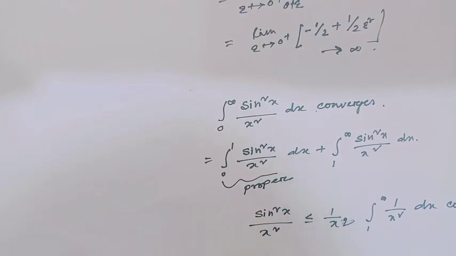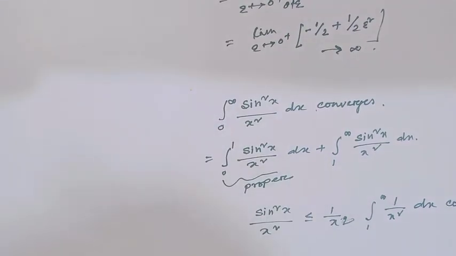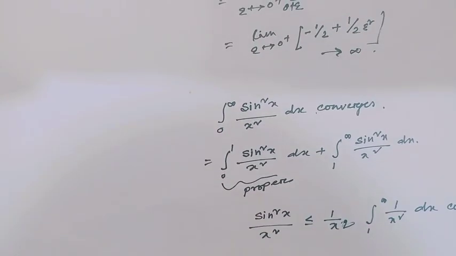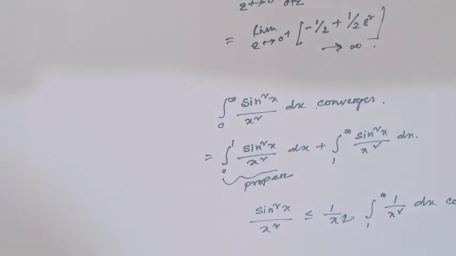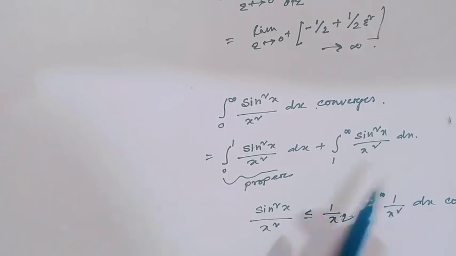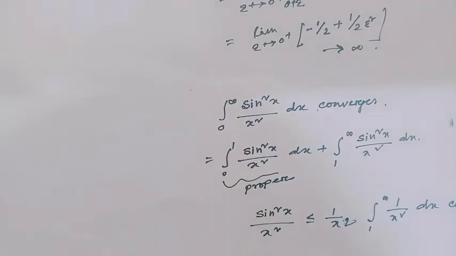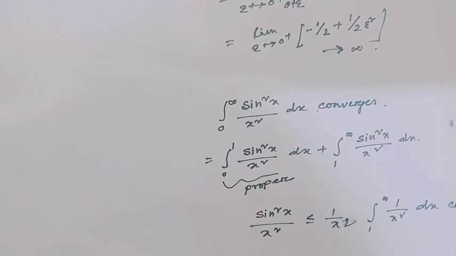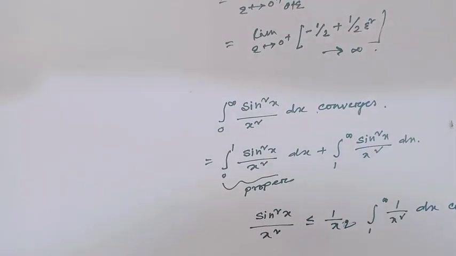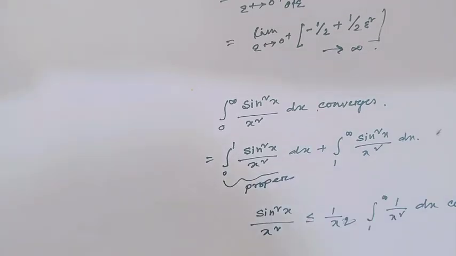Integration 0 to infinity of sin square x over x square dx is convergent. At first, break it into two parts, 0 to 1 and 1 to infinity. I have broken it into two parts because integration 0 to 1, this function is a proper integral.